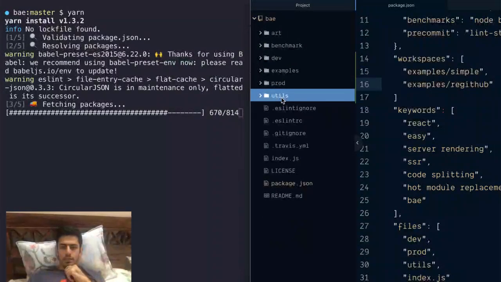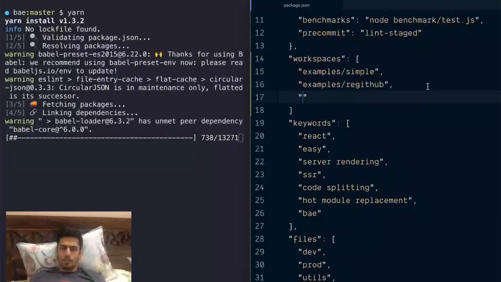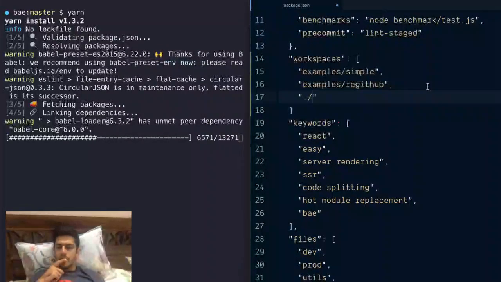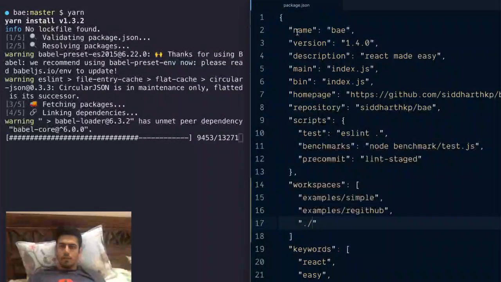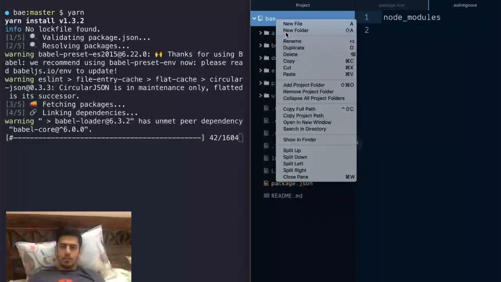Utils, prod, interesting. Oh god, how do I even link this? Is this just the root? That's a weird structure. I guess I can just say dot and link it, because this itself is called pay. Yeah, which is not going to work out. Okay, so we're gonna restructure it.